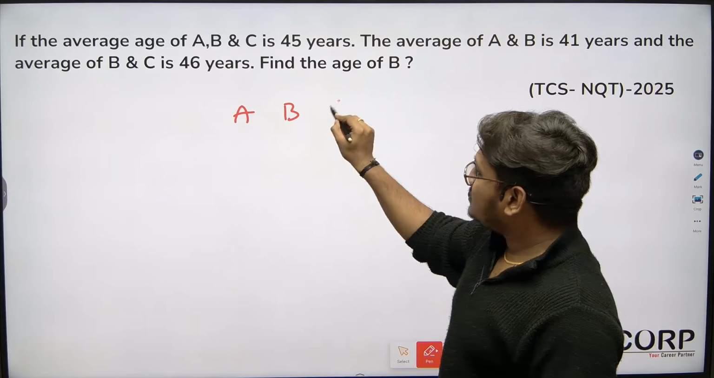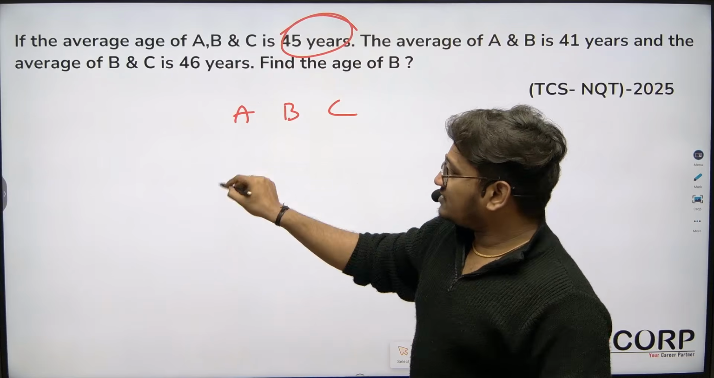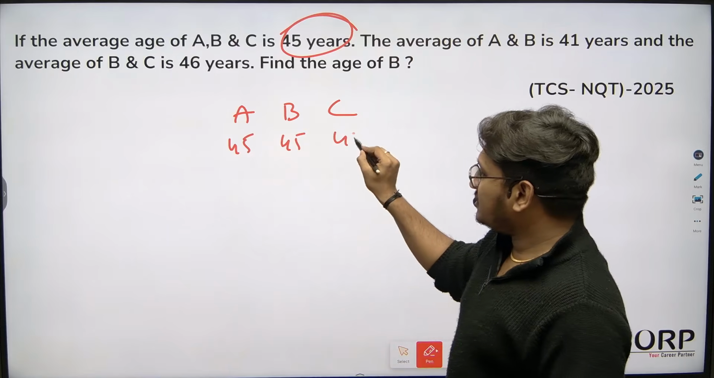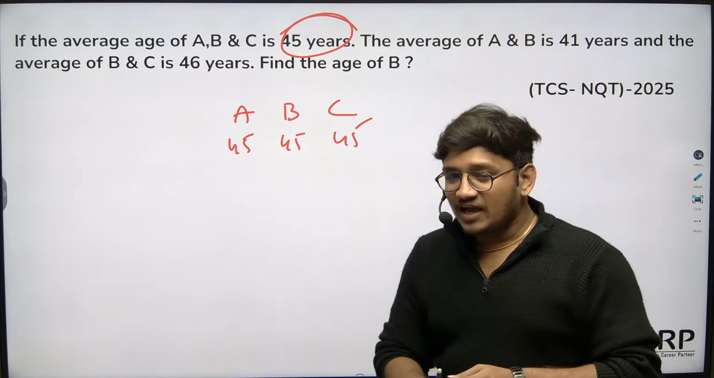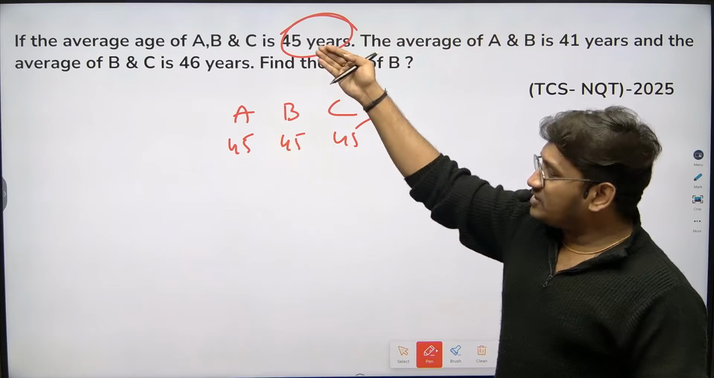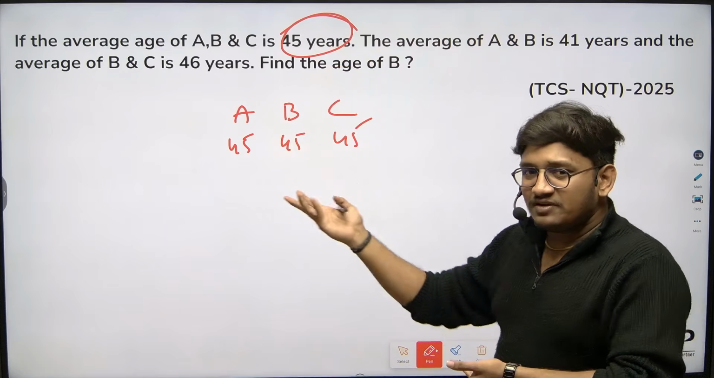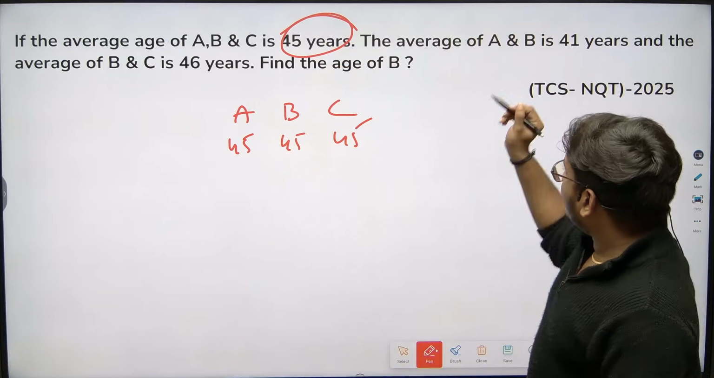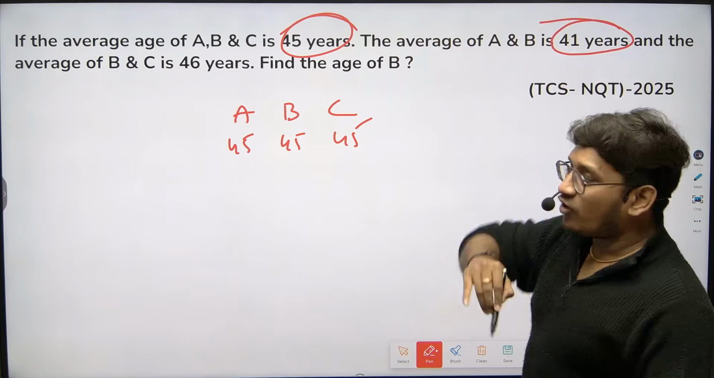Average is 45 means I can say that A's age is 45, B's age is 45, C's age is 45. It is not fixed values. When average is 45, everybody in the class will be like 45 years. Okay. Now, we also know the condition, average age of A and B is 41.